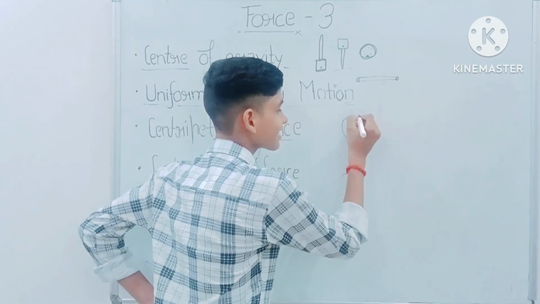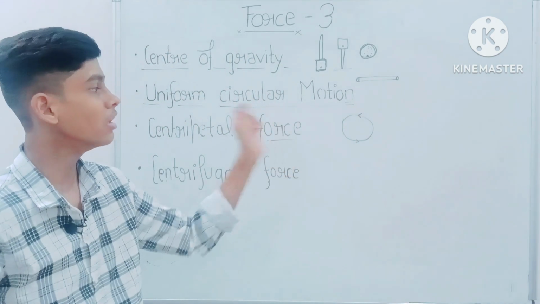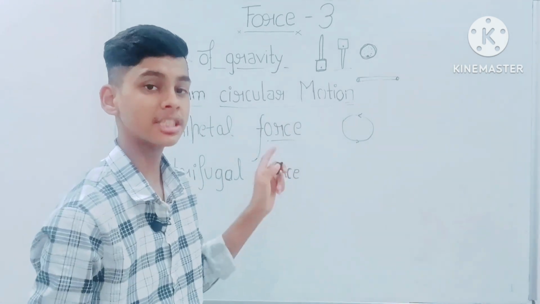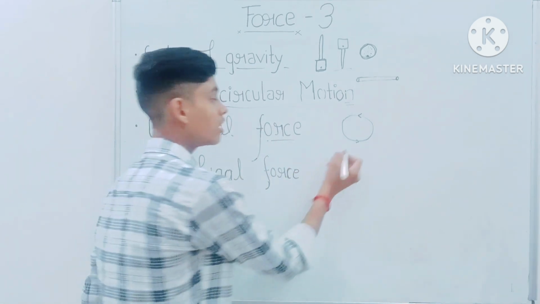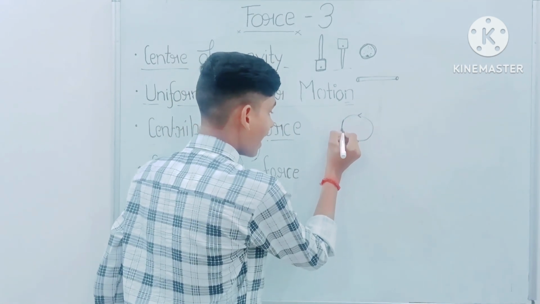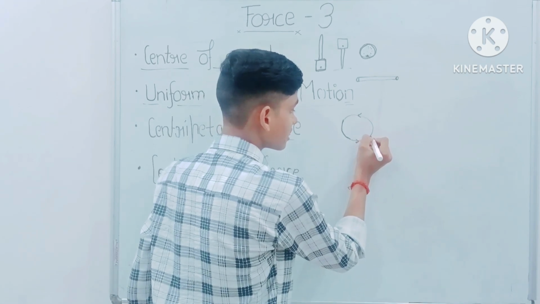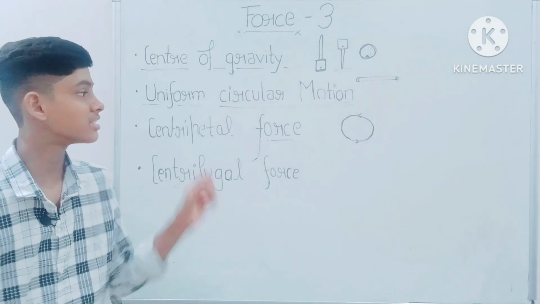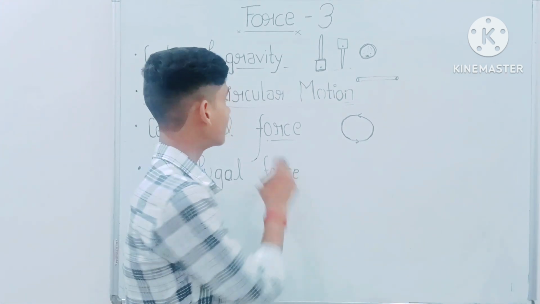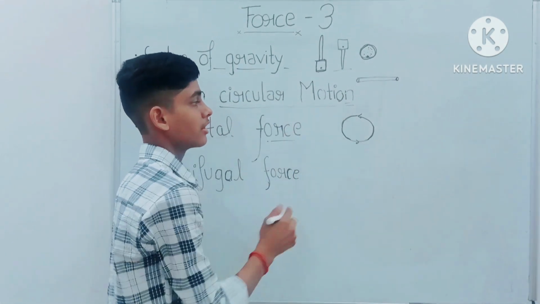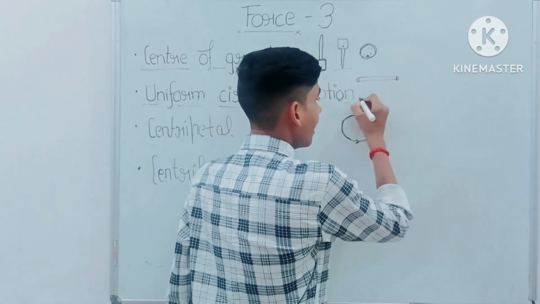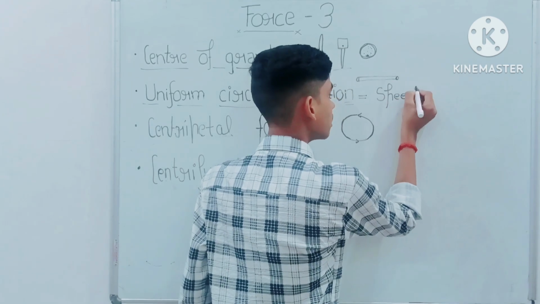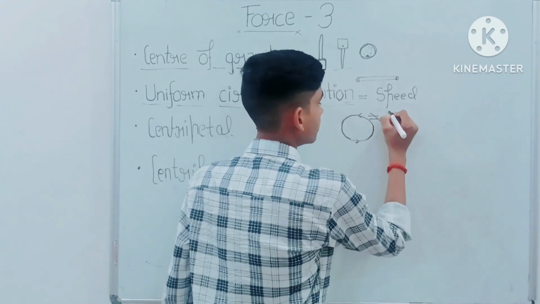ये मत लिखना, not in rest नहीं. जब वो टाइम के रिस्पेक्ट में when it changes the surrounding and its place and does displacement, then it is called motion. When any object travels in a circular path and covers the same distance in the same interval of time, then it is called uniform circular motion. One more thing about this, that it has equal speed. Speed remains constant but not velocity.